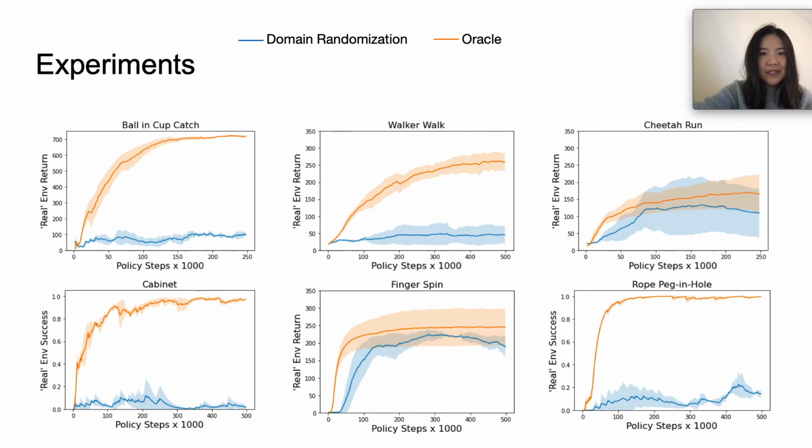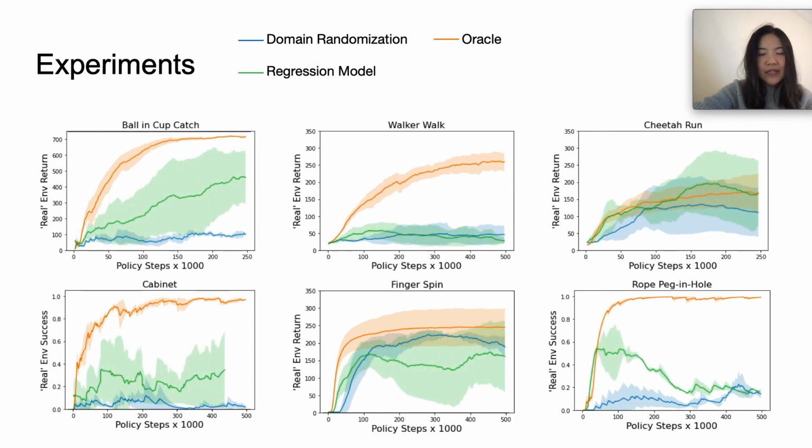On this side here, we see the success rates and rewards across all of these different tasks. We primarily compare against the baseline of domain randomization, shown in blue, which, as you can see, doesn't successfully transfer to high success rates or rewards in this pseudo-real world. As an upper bound, we also train an oracle, which is the policy that's directly trained in the pseudo-real world and represents an upper bound for how well the policy can do if it knew each simulation parameter exactly.